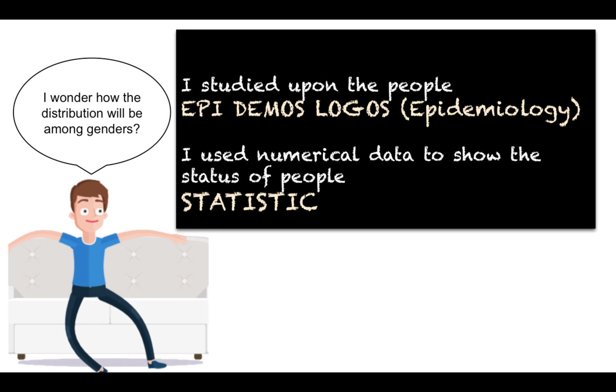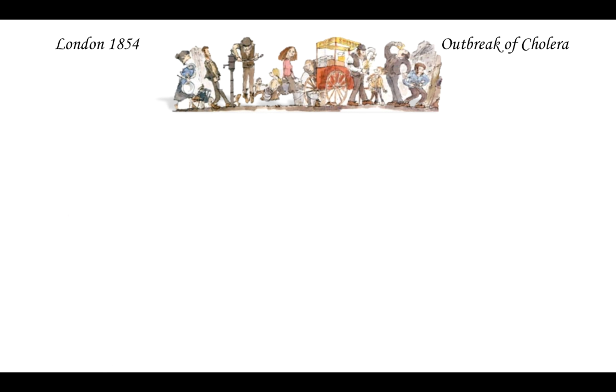So it always comes together like that. For example, he now said, I wonder how the distribution will be among the genders if we look at the age groups and genders. But before that, let's look at the history of epidemiology a little bit. We go back to London in 1854, when there was another outbreak of cholera killing people. At that time, people had the only source of water from the water pumps in the streets, so they should go and pick up the water and go home and use it.